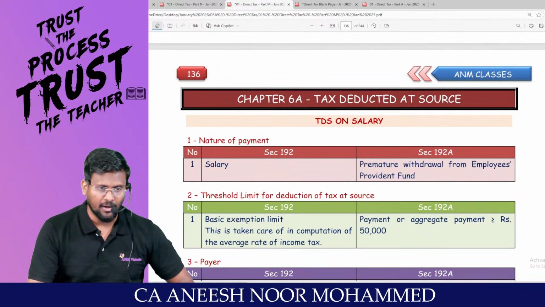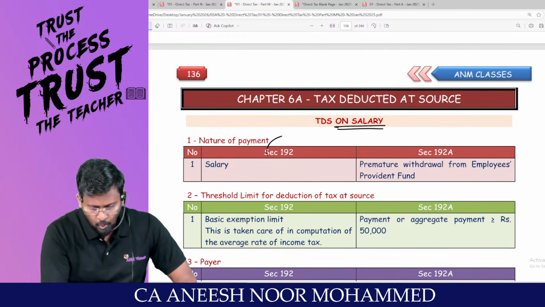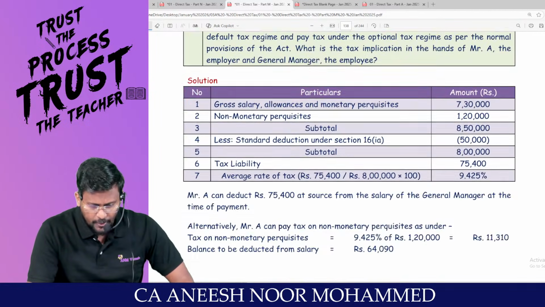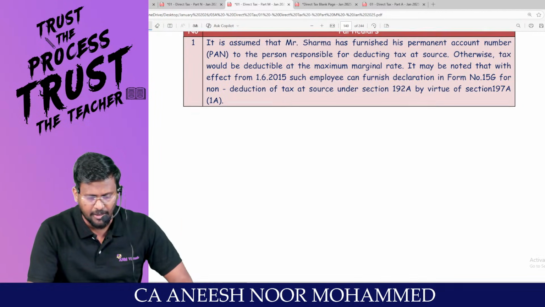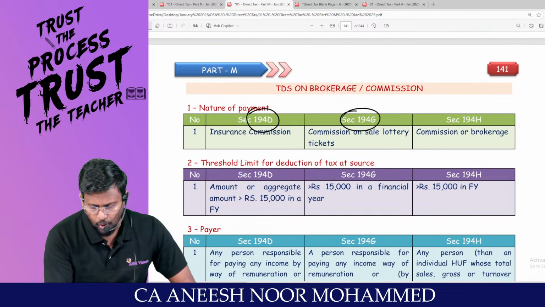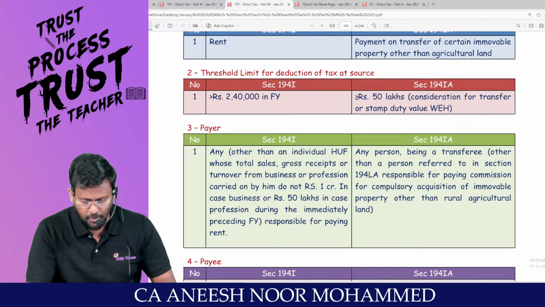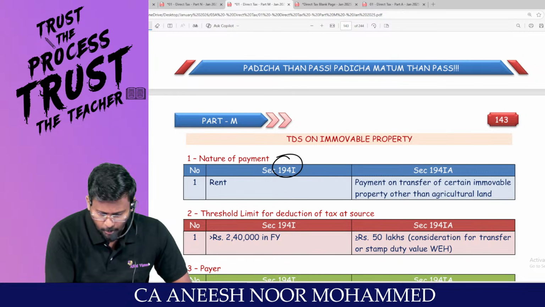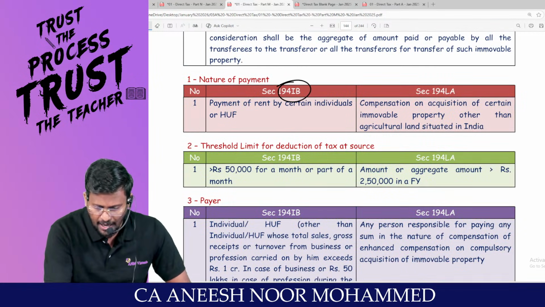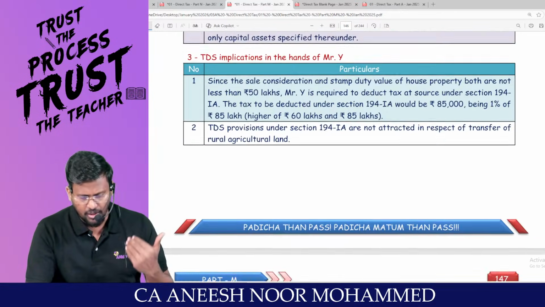Not only this, every family will be covered. First, TDS on salary: we'll be talking about 192 and 192A in detail, along with questions for practice, that is, the ICAI study material questions related to it. Then TDS on brokerage or commission: 194D, 194G, 194H, and the related questions. Then TDS on immovable property: 194I, 194IA, 194IB and 194LA. Are you all really with me? And its related questions.